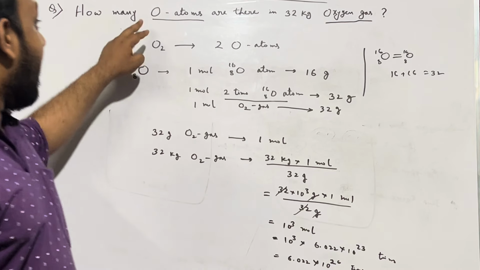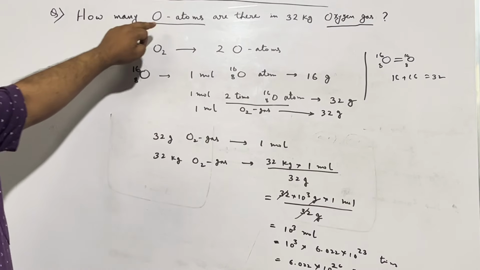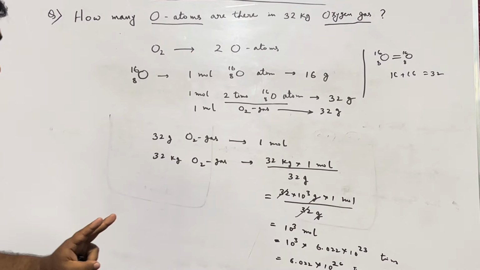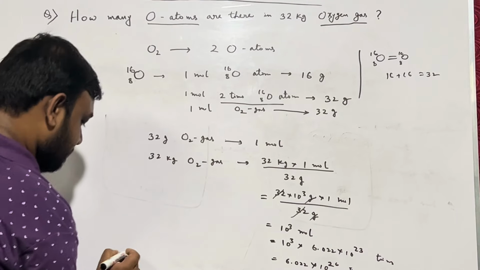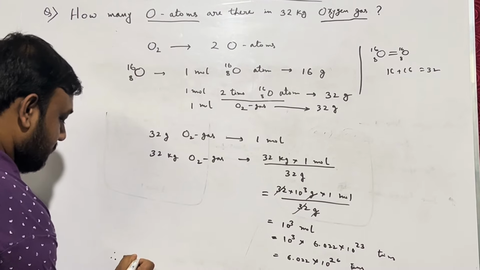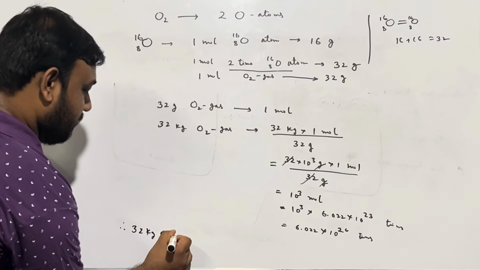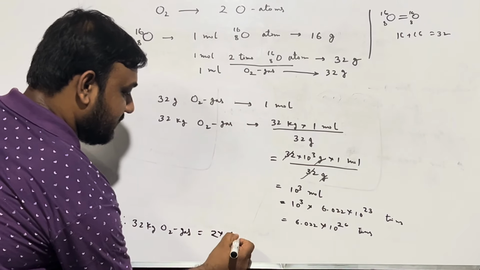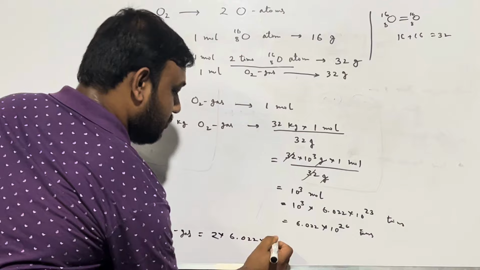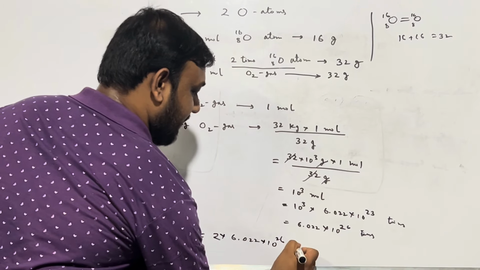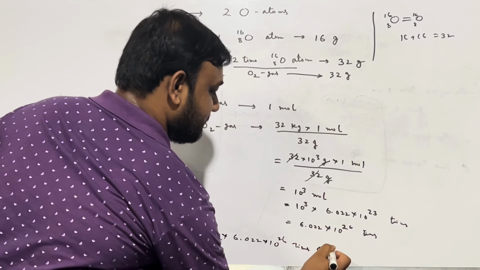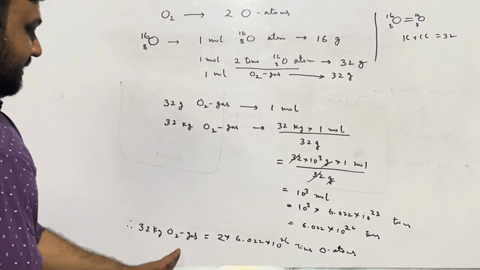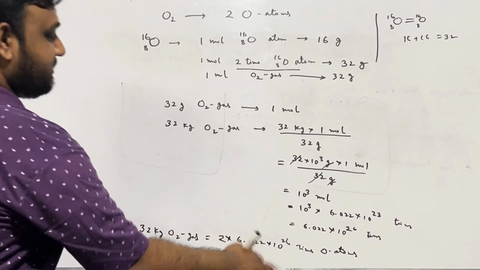So now I have asked in the question how many oxygen atoms. So each oxygen gas has 2 oxygen atoms. So 32 kg oxygen gas, therefore 32 kg O2 gas equal to 2 into 6.022 into 10 to the power 26 times oxygen atoms, or these many oxygen atoms, because each oxygen gas has 2 oxygen atoms. That's why it is doubled.